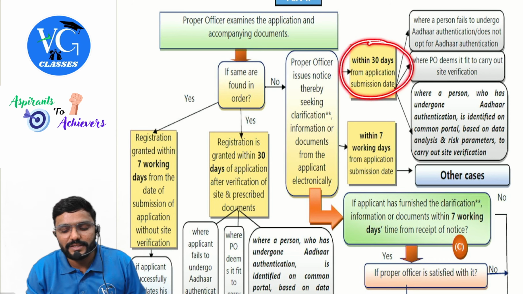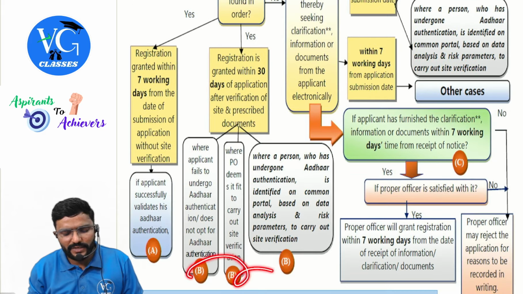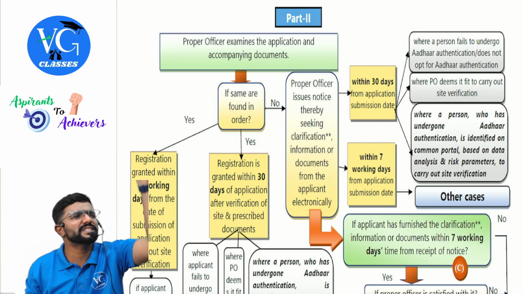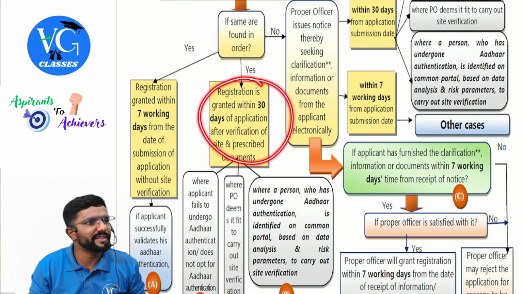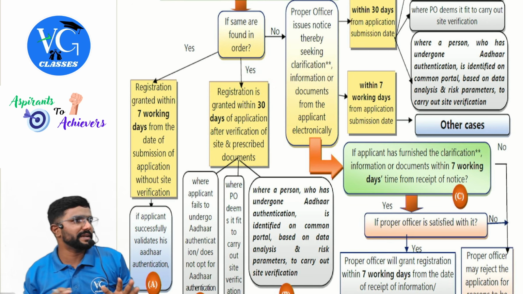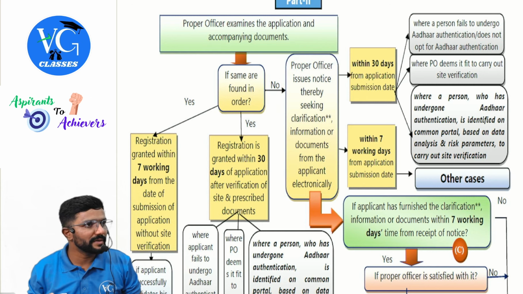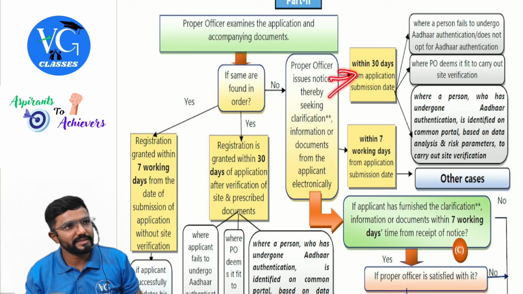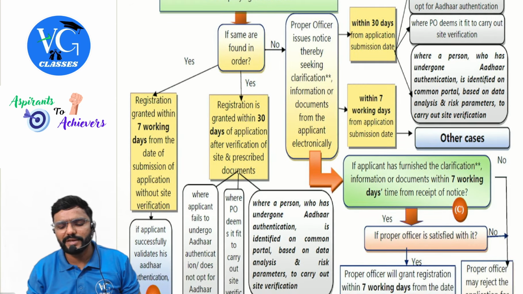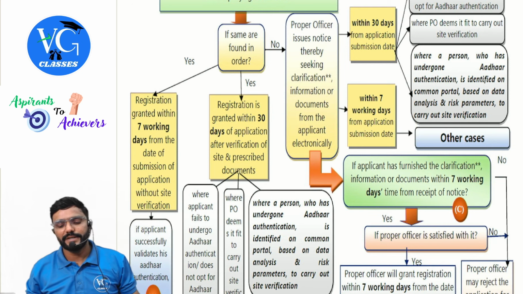See guys, this is when something is missing. You will issue notice and ask for clarification. No, sir, you want to do physical verification, but everything is okay. He doesn't need any additional information and all. You want to come and just check physically. Then straight away you will go with it. So within 30 days, complete physical verification and issue the registration certificate. Whereas here, if you want some more information or documents, you will first issue notice within 30 days. No, sir, he is not doing any physical verification and all. Within what time does he have to give notice? Within 7 working days.